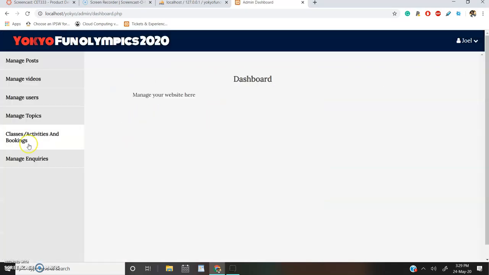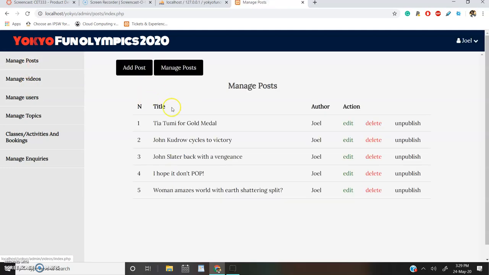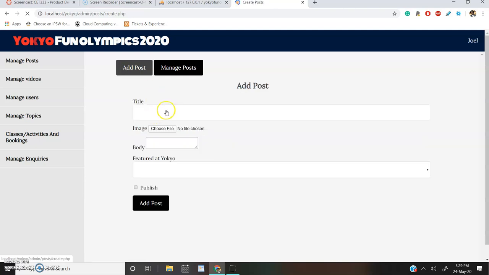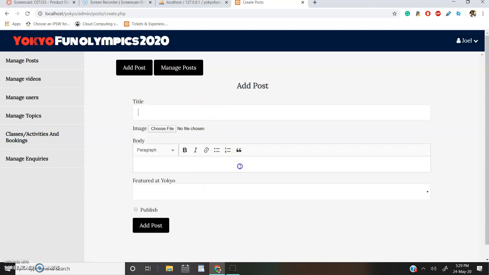Yes. So another thing we can do is create posts. And when you create a post, it's fairly similar. You create the title, the body, let's call it body of water.